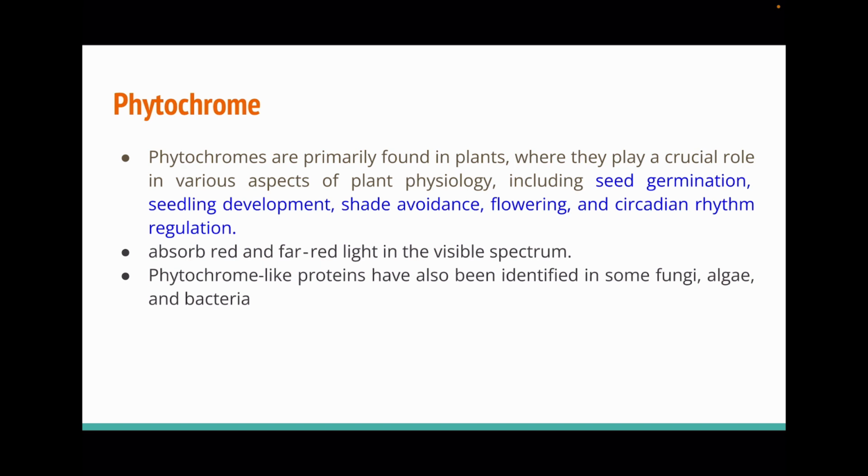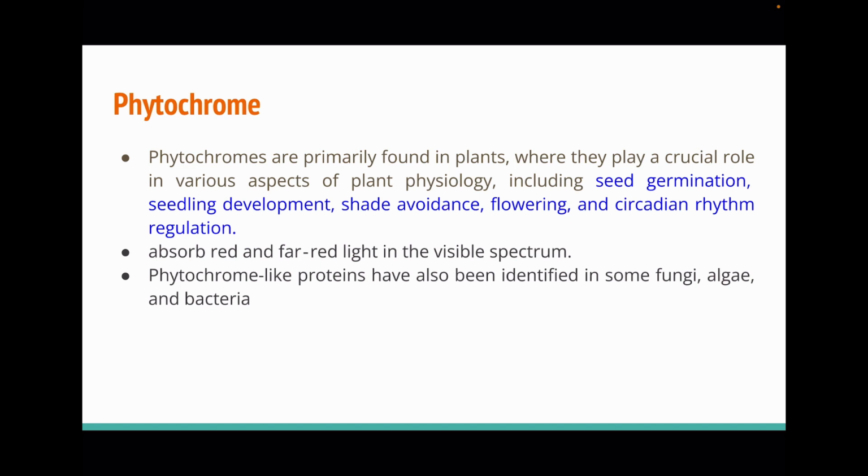Phytochromes are mainly found in plants where they affect various physiological processes such as seed germination, seedling development, shade avoidance response in plants, flowering and circadian rhythm regulation. Circadian rhythm in plants refers to a biological cycle that lasts around 24 hours, governing various physiological and metabolic processes. These include activities like leaf movements, stomatal opening and closing, opening and closing of the flower petals, photosynthesis, hormone production, etc.